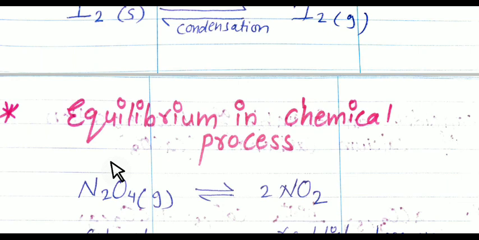At chemical equilibrium, the mixture of reactant and product is called the equilibrium mixture, and the constant concentrations of reactant and product are referred to as equilibrium concentrations.